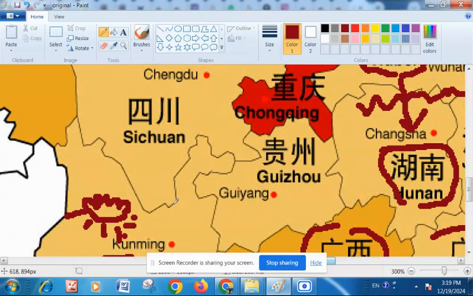Let us read some more words of Chinese provinces. Again, two characters. This is the first character. First is S initial and I final. Second is CH initial, UN is the final. So, this is the same as number 4. As we write number 4, this is the same as number 4.